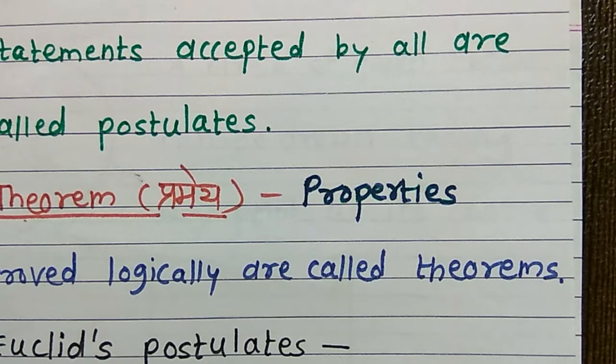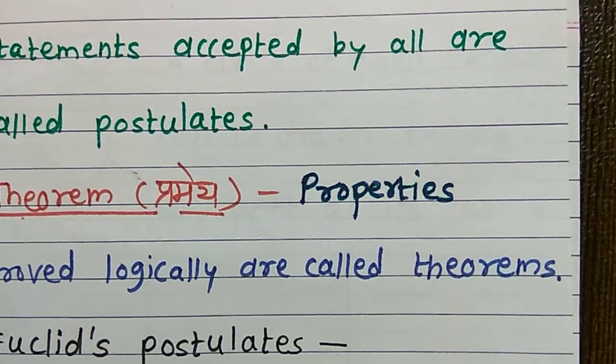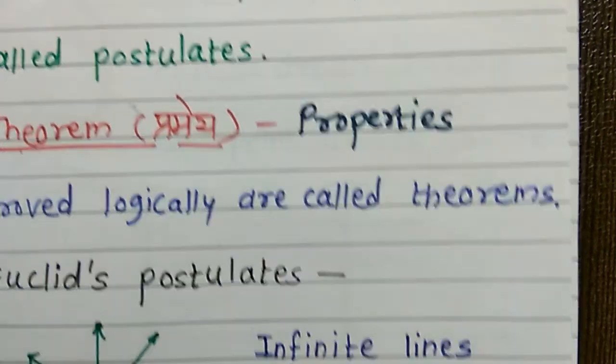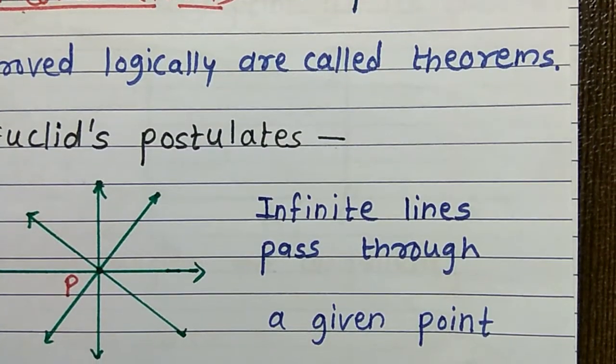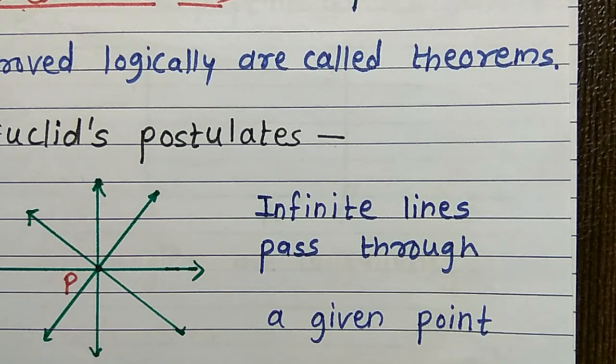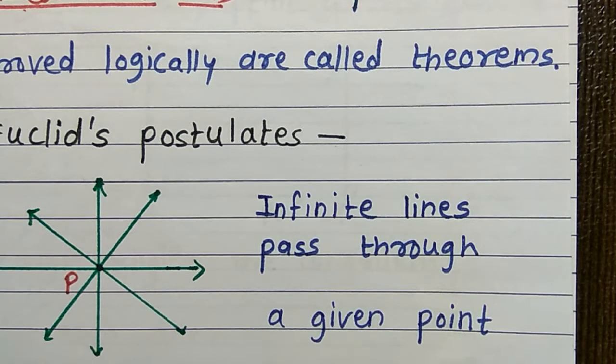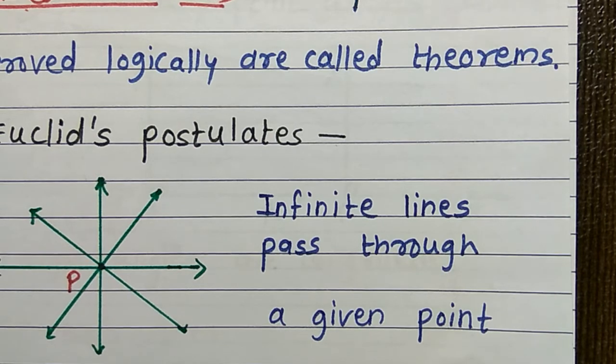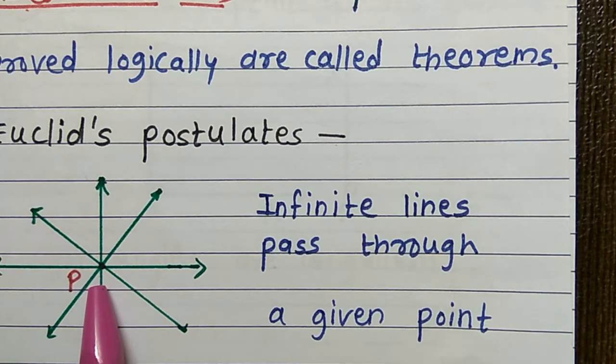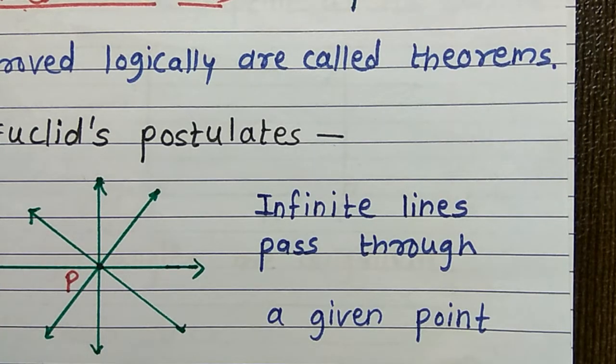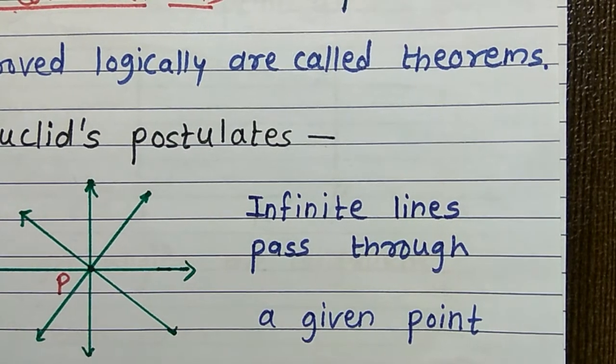Before going to theorem, we will learn Euclid's postulates. First postulate is that from a given point, we can draw infinite lines passing through that point. Here, in this figure, point P is given. Through this point, you can draw as many lines as possible. You can do it practically.